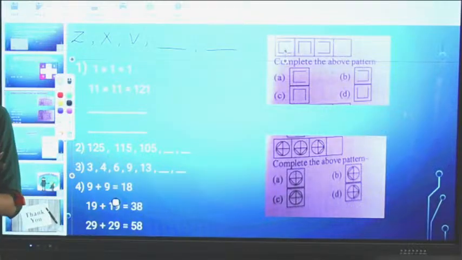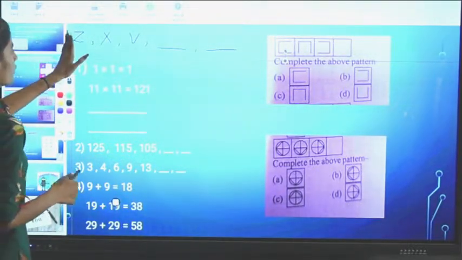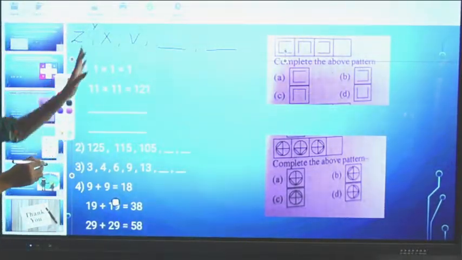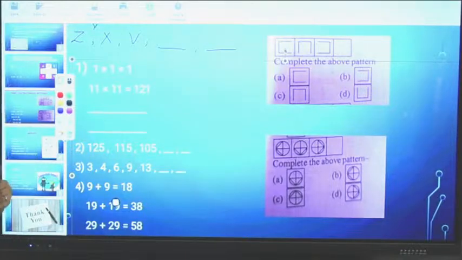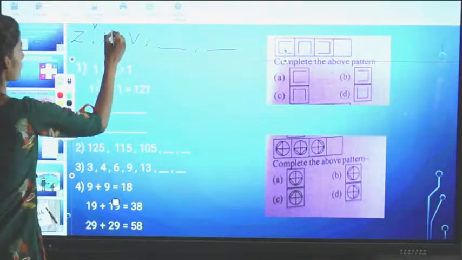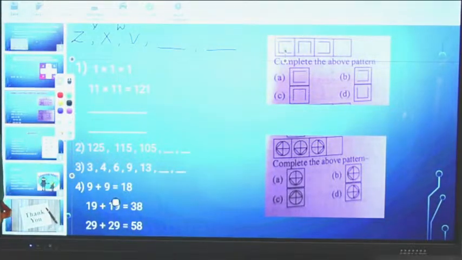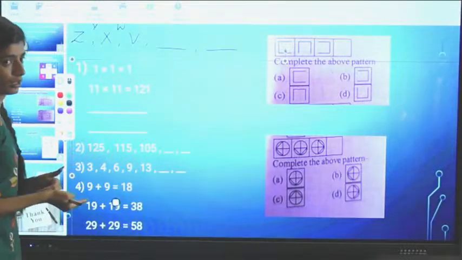So what you will do, just note down the difference. Like Z, what comes before Z? Y. We have skipped Y, then we came to X. Then W. We have skipped W, which means we are just skipping one letter and then moving on to the next one. Okay.